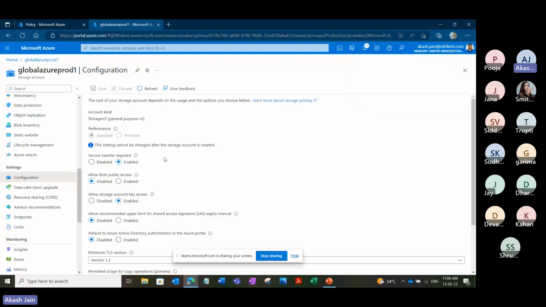So even if people by mistake create a storage account with public access enabled, or somehow want to troubleshoot and allow the public access, the security policy we have given says you disable public access and there will be no exception to it. So all the storage accounts in my subscription will by default have public access disabled. Now you understand how important Azure Policy is and what great benefits we get from it, so that we can control our environment.